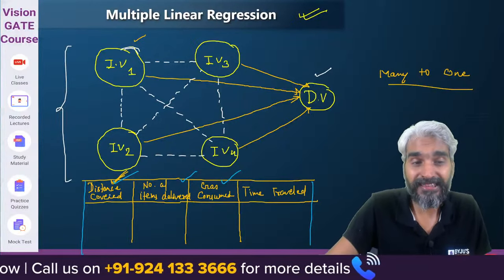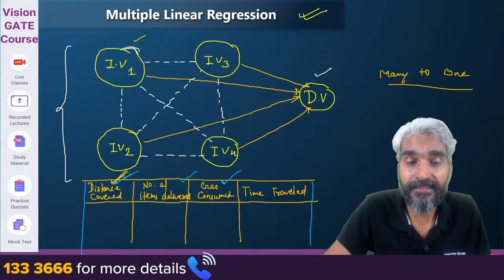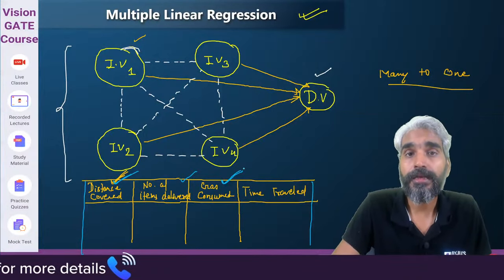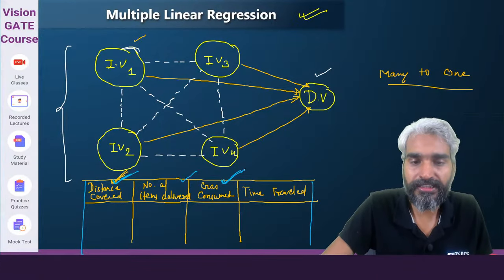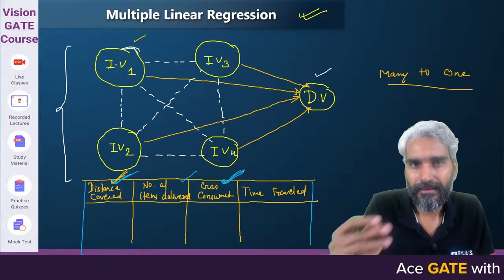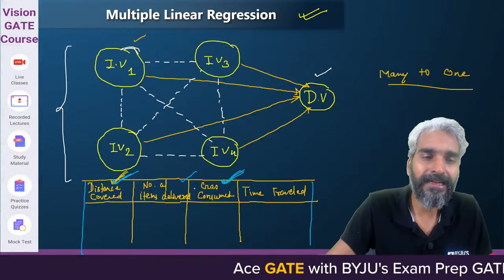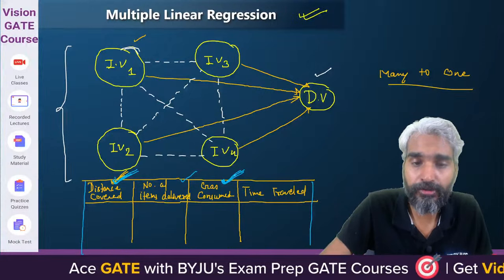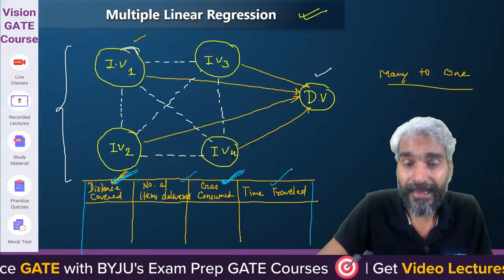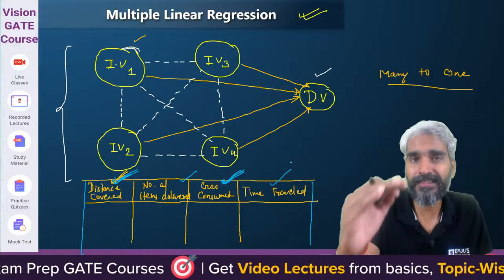But do you realize that distance covered will eventually be in strong correlation with the gas consumed? Yes or no? So if you have consumed more gas, or more fuel, then ultimately you have covered more distance, and if you have consumed more gas, then the time which will be required in order to travel that particular distance will be more.